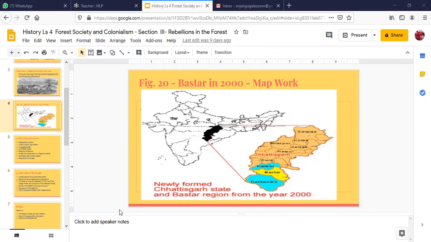Okay. It was started in the Kanker area first. This was the beginning when I was explaining to you about the rebellion.